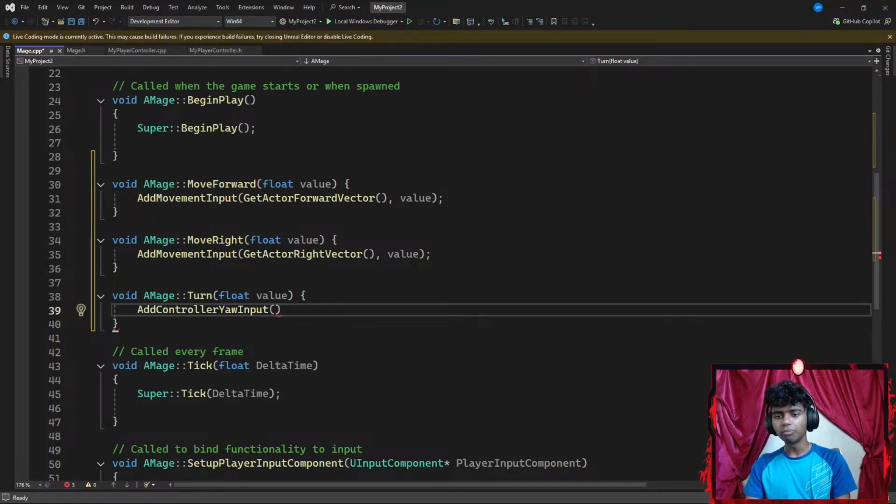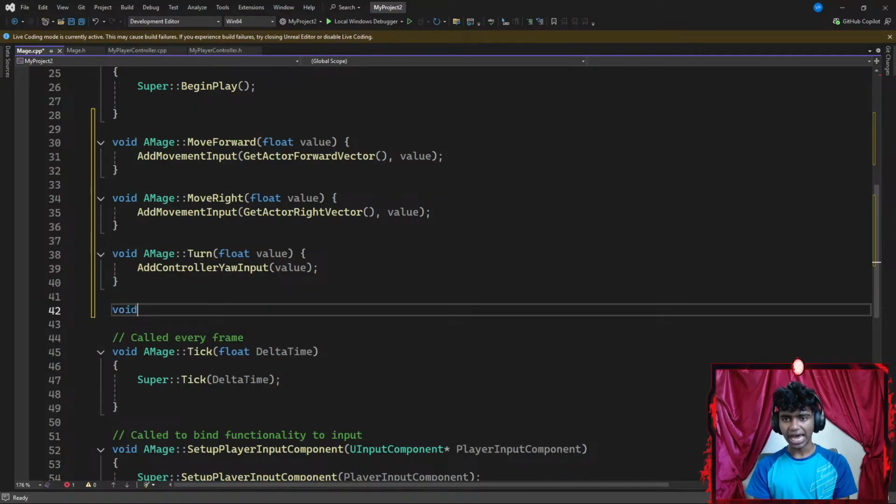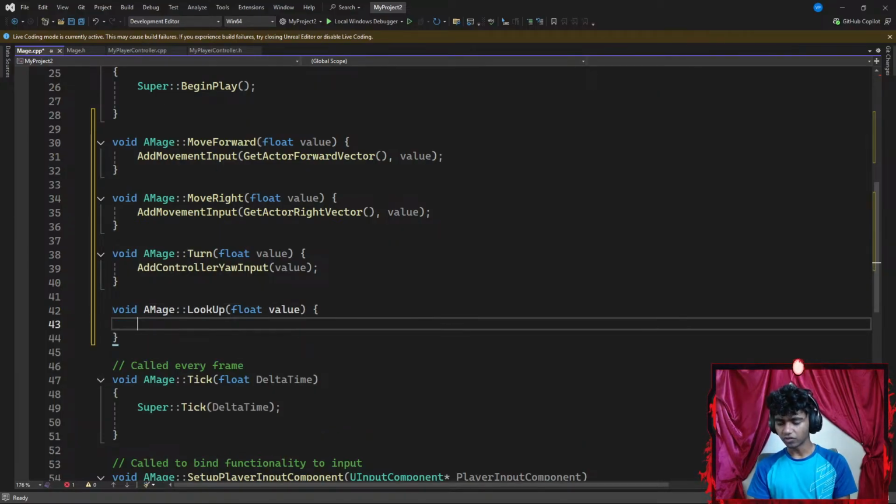There we go. Okay, basically what the yaw input does, yaw input is in charge of looking towards the left and right. Pitch input is in charge of looking up and down, which means y-axis. Now my add controller yaw input requires a parameter of value, which is going to be my value parameter, ending with a semicolon. And then lastly, I'm going to go ahead and call my mages class again. From my mages class, I want to go ahead and define the lookup function. My lookup function requires a floating point parameter of value as well with a pair of curly braces.